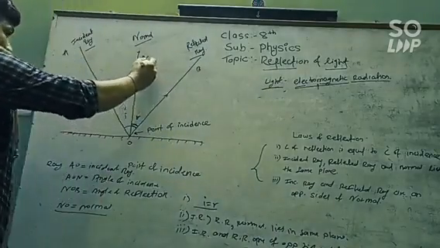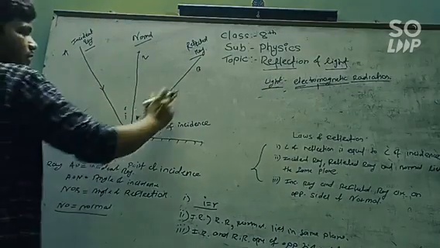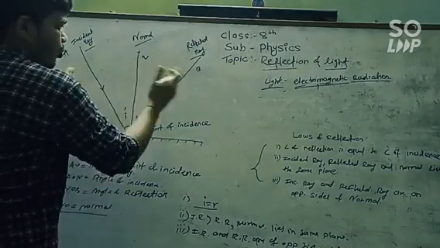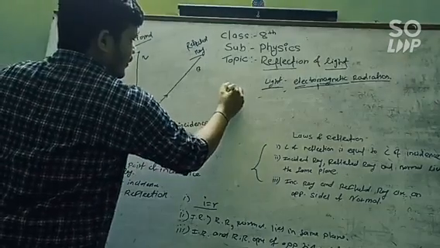So this is the normal, and AO is the incident ray and OB is the reflected ray. So what is our third law? That is, the incident ray and the reflected ray are on the opposite sides. There are only three laws. It's very easy to understand.